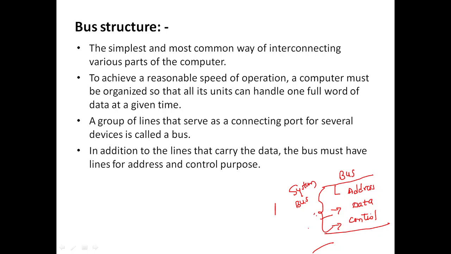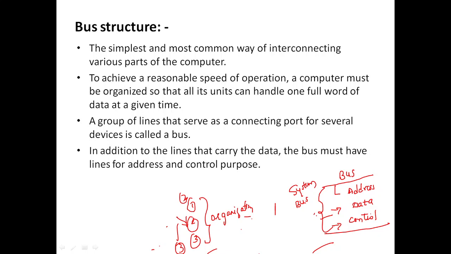So to achieve a reasonable speed of operation, a computer must be organized, right? Organized in the sense, first this has to be done, second this step has to be done, third this step has to be done, like that we have to be organized. Without this organization, you can't get the output in a proper manner. If we do this first and this second and this third in the wrong order, will we get the output in a proper manner? No, obviously not. So in order to get the output in a proper manner, it has to be organized.